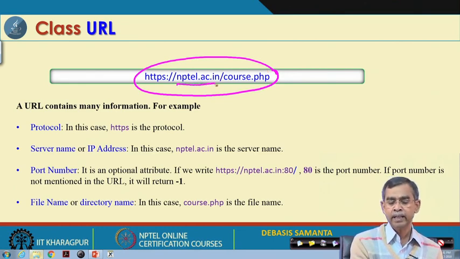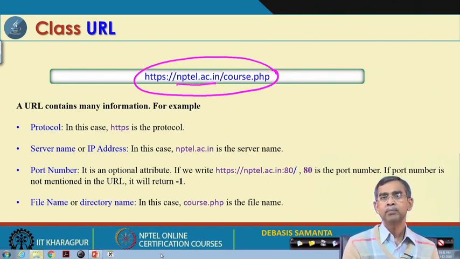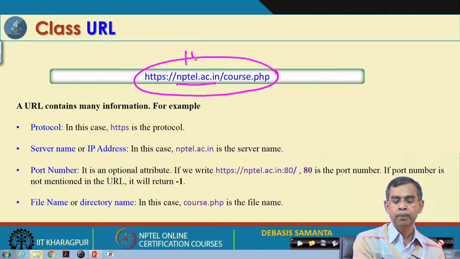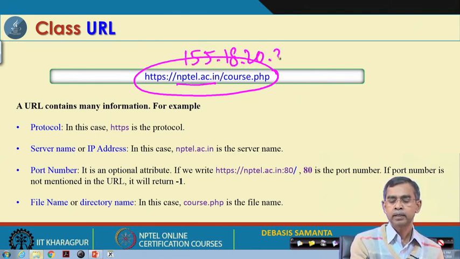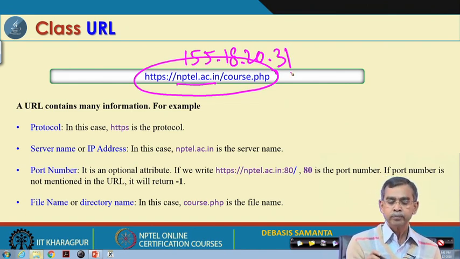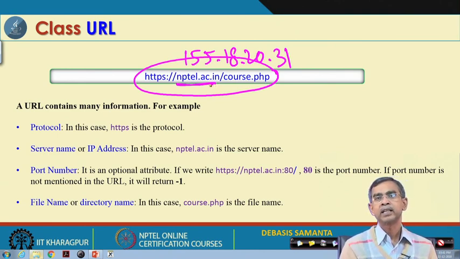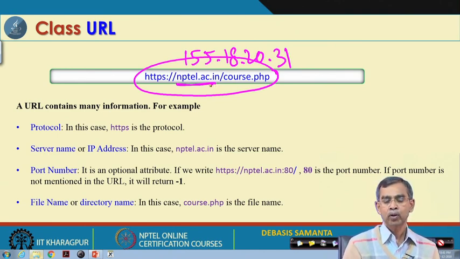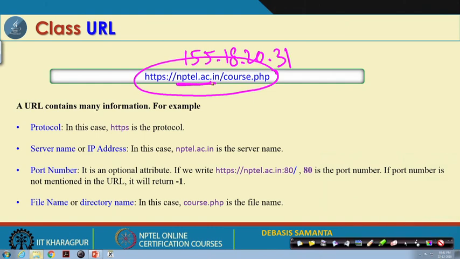The name of the server is what we can understand, but in lieu of this, the server name can also be uniquely identified by an IP address, say 155.18.20.31. So, that is the logical address, which is hidden there. There may be one machine, a proxy, which has the mapping that if this is the domain name or server name, then this is the corresponding IP address.